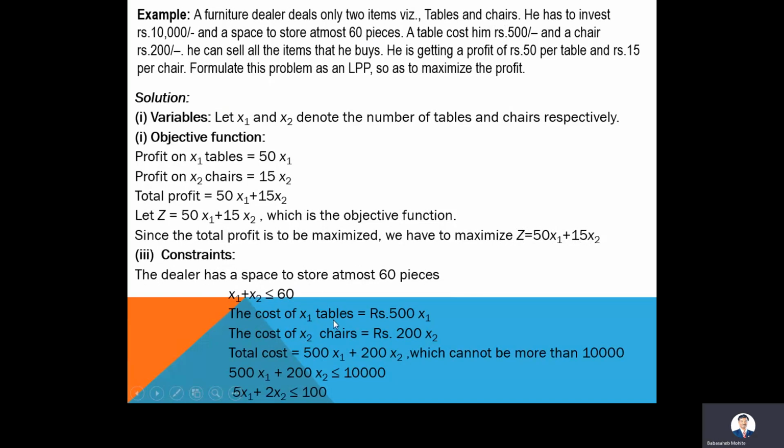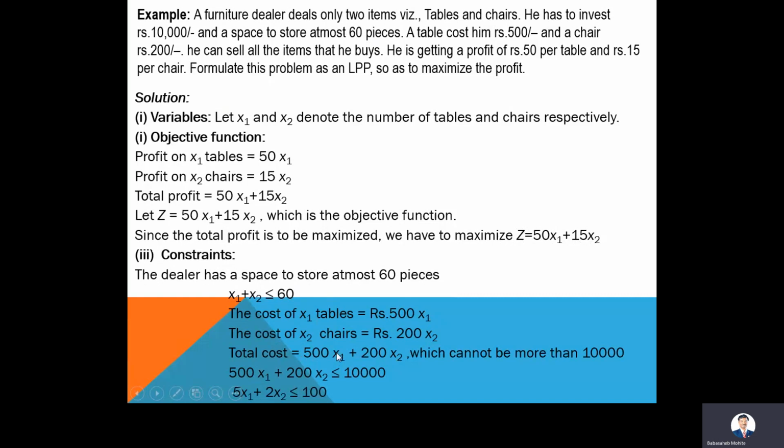The cost of x1 tables is rupees 500 x1. If he purchases one table, he has to pay rupees 500. Likewise, if he purchases one single chair, he has to spend rupees 200. As we know, he has a maximum of 10,000 rupees in his hand. So what is the second constraint? The total cost to purchase tables and chairs will be 500 x1 plus 200 x2, because x1 is for tables and x2 is for chairs.